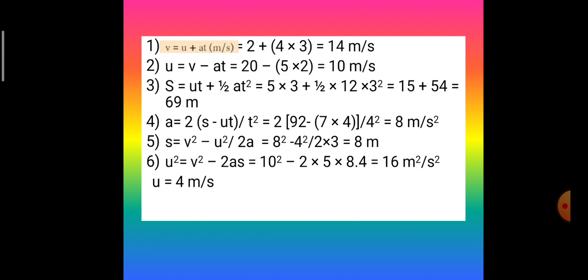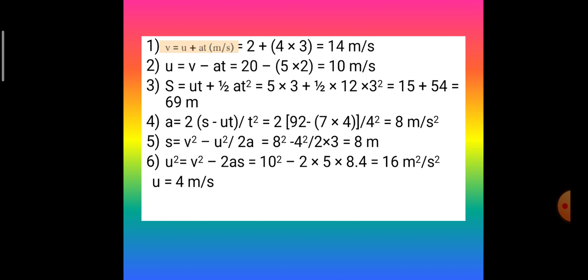Next you have to find the displacement, for which the formula is already given: ut plus half at square. By putting in the values, you solve and you get the answer as 69 meter.